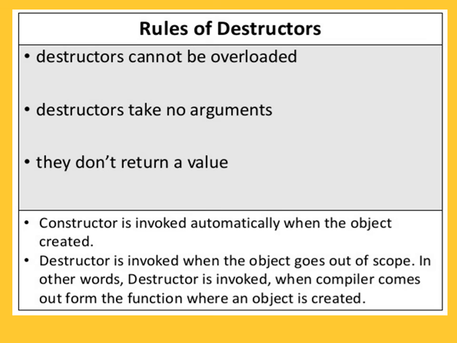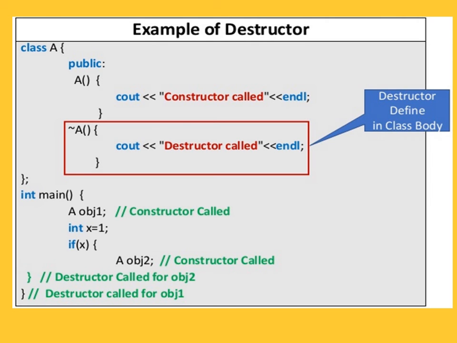Now a constructor is invoked automatically when the object is created. As we have seen, when you create the object, the constructor is called, but a destructor is invoked when the object goes out of scope. In other words, the destructor is invoked when the compiler comes out of the function where an object is created. So this is when the constructor is called and when the destructor is called. Now we'll see the example.